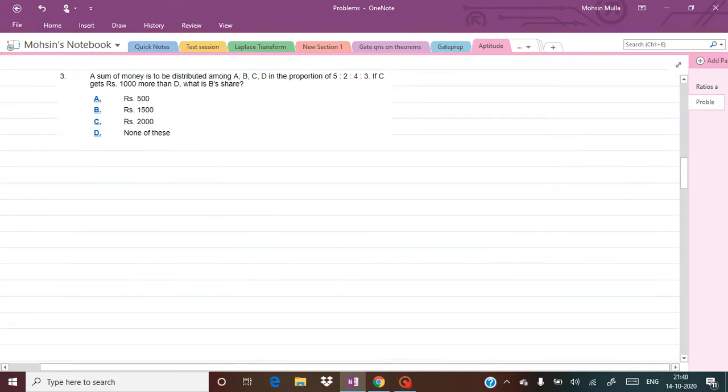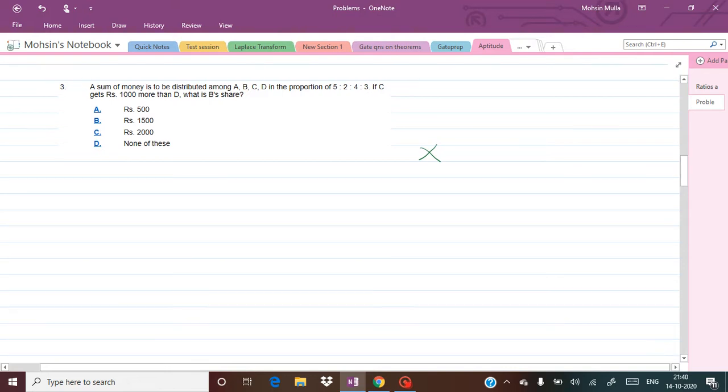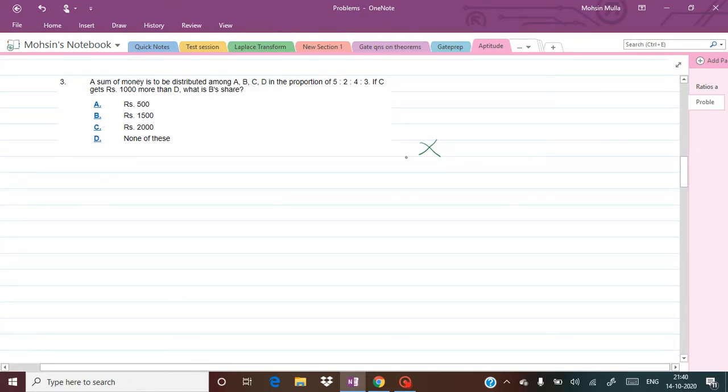So what have they given? They have given that A, B, C, D are in the proportion. So when the term proportion comes, you have to imagine that there is some amount x available. Out of that x value, A's share is 5, B's share is 2, C's share is 4, and D's share is 3. So you have to understand that. Therefore this x value is nothing but the per share value. Okay, so how can we write this?